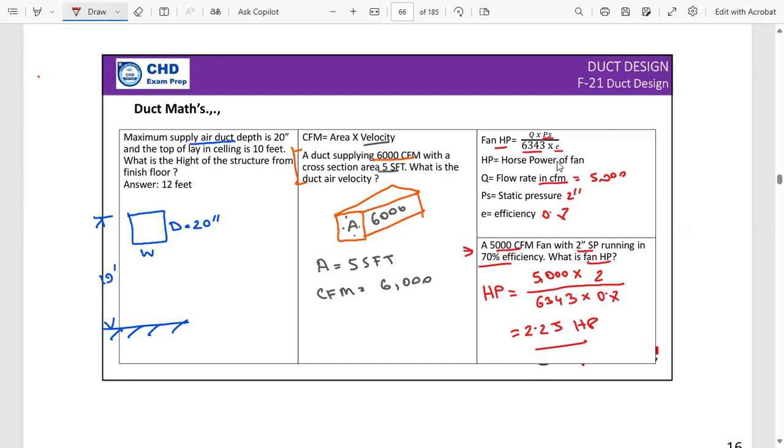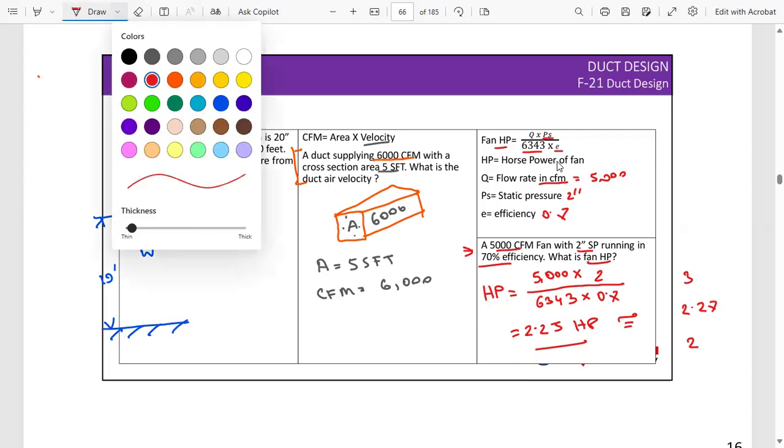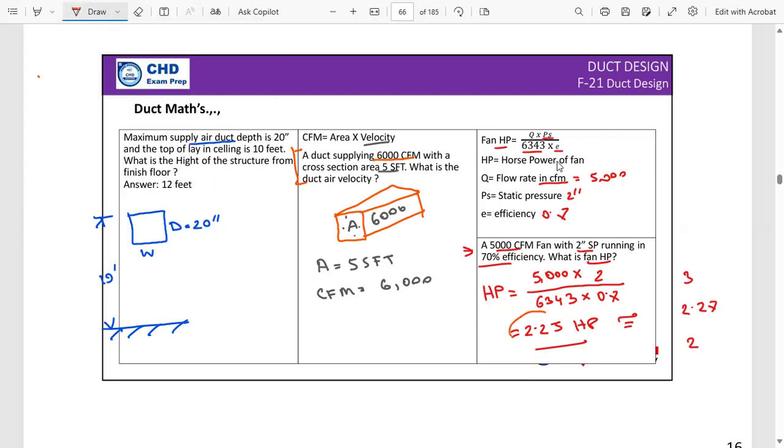It is slightly different. Let's say you got the answer 2.25, and in the exam, the options given are like this: 3 horsepower, 2.27 horsepower, and 2 horsepower. So these are the options given. But you did the math and you found the result is 2.25. In this case, you have to simply go forward and choose this one. Others are not correct. So your answer can be a bit different. You have to accept it.